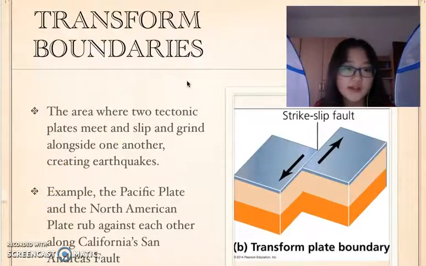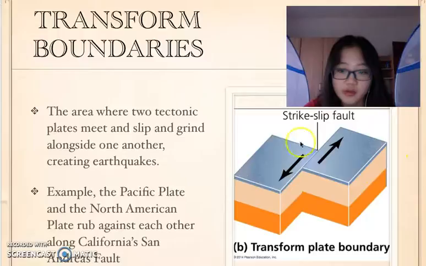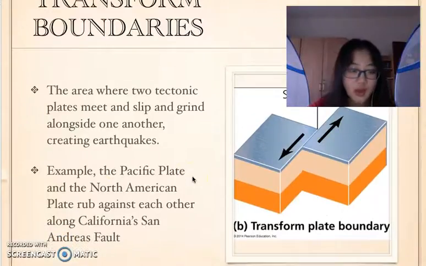Let's look at the transform boundaries. A transform boundary is the area where two tectonic plates meet and slip and grind alongside one another, creating earthquakes. Let's look at this picture. This plate and this plate are moving in different directions, and it will form the strike-slip fault here. For example, the Pacific plate and the North American plate rub against each other along California's San Andreas Fault.